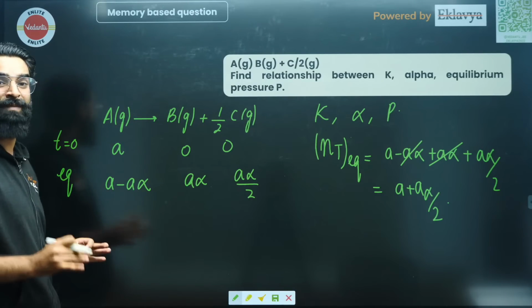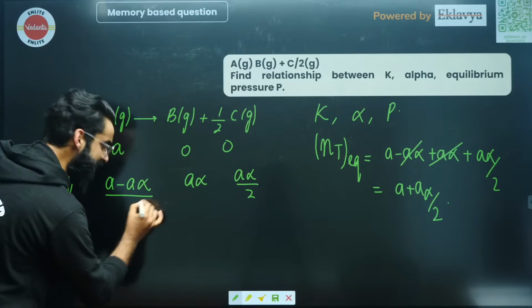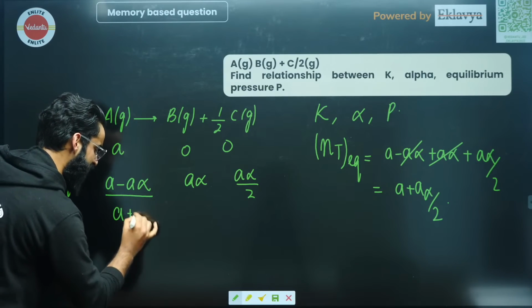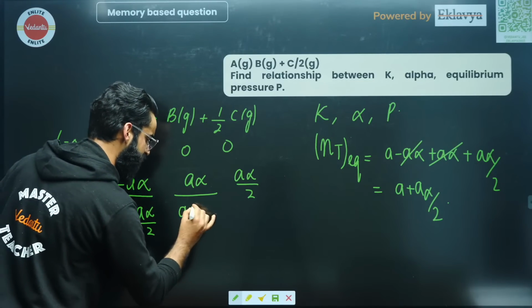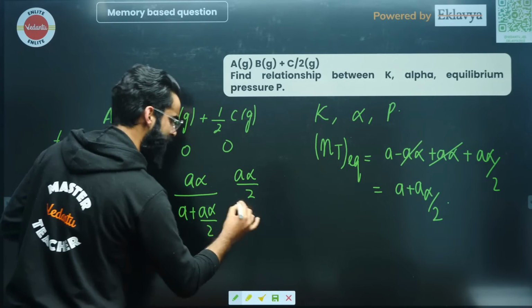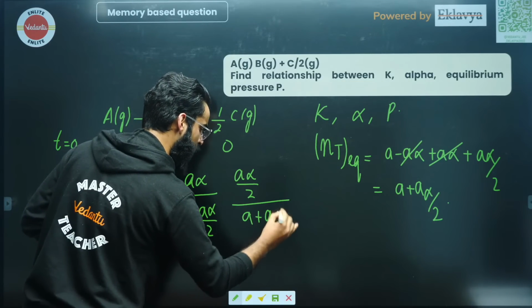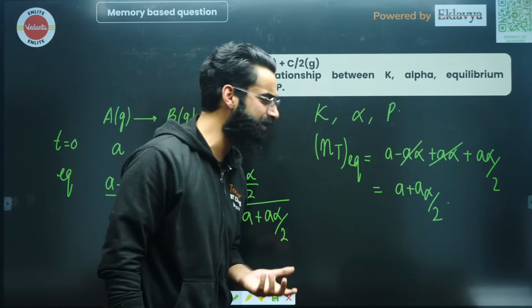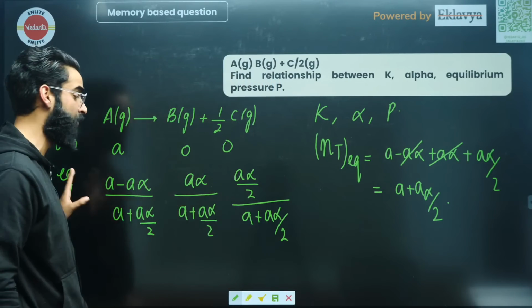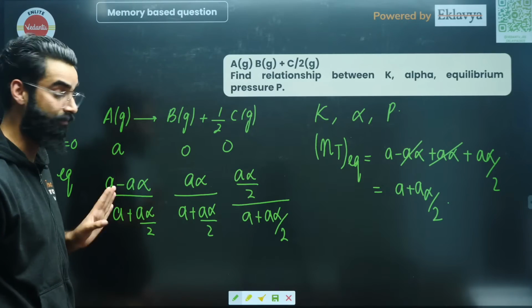Now, what is my next thing which I'll be doing? I'll be dividing this term with the total moles at equilibrium, which is A plus A alpha divided by 2. In the similar way, I'll be dividing this one with the total moles at equilibrium. If I ask you, did I get the mole fractions of all the reactants and products? Absolutely, I got the mole fractions of all the reactants and products, my dear people, right?